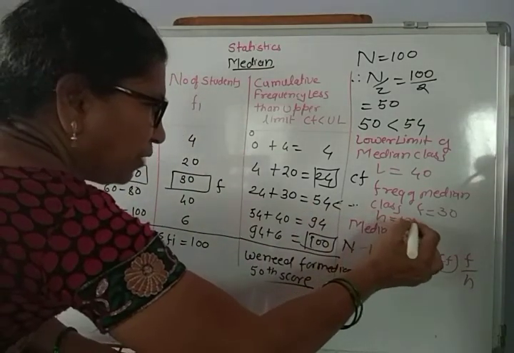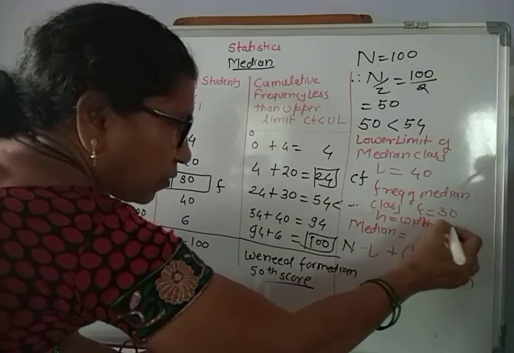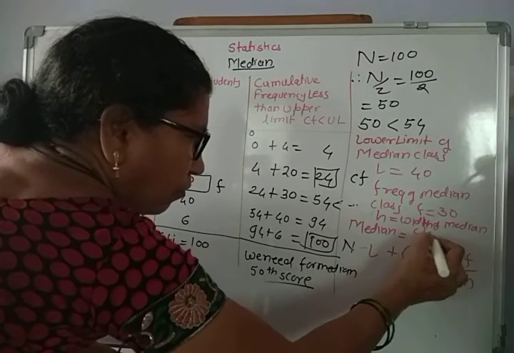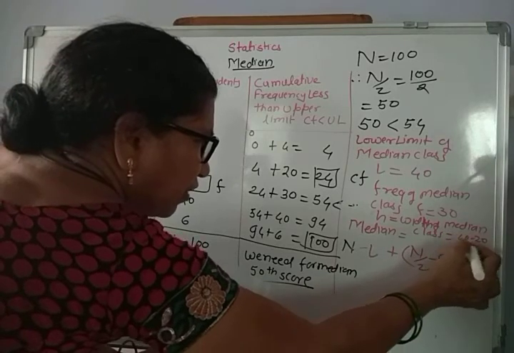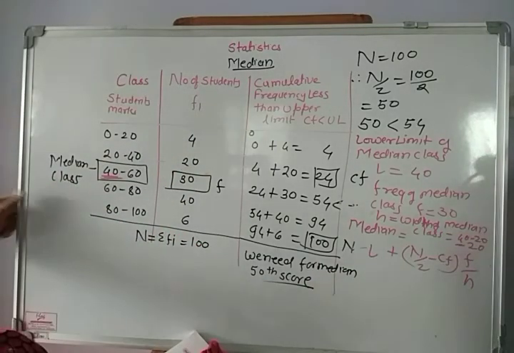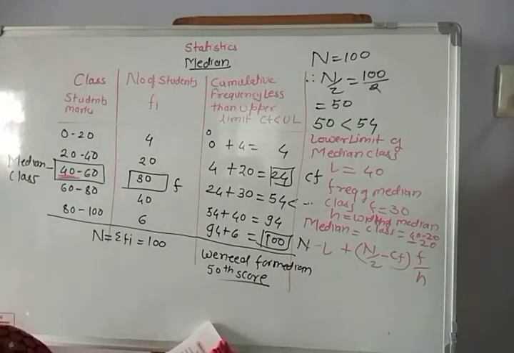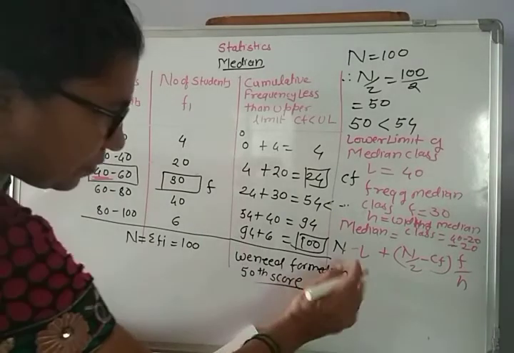H is equal to the width of only the median class. It is equal to 40 minus 20, which is equal to 20. Okay. So, putting the values.